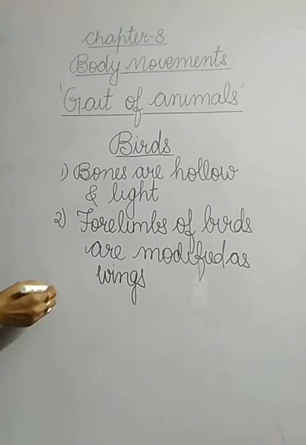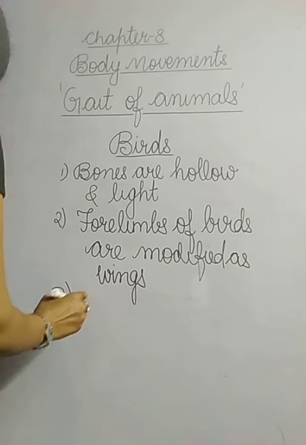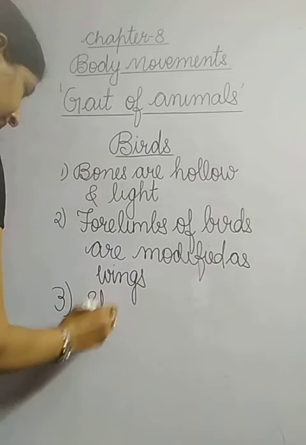So you can write here, strong shoulder bones.